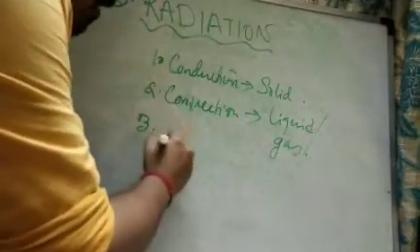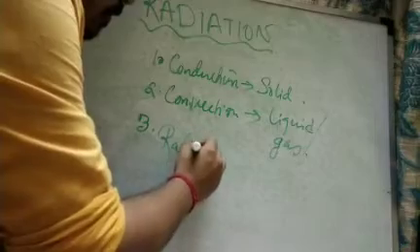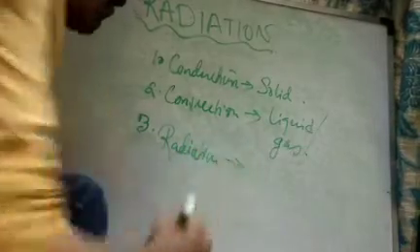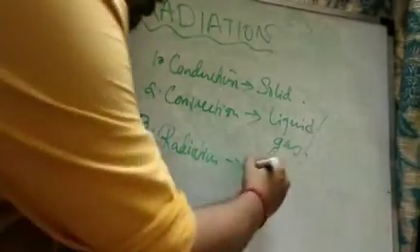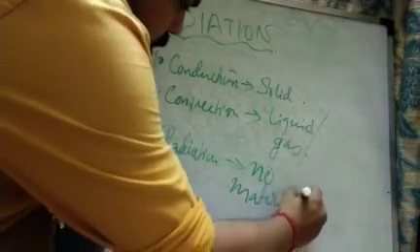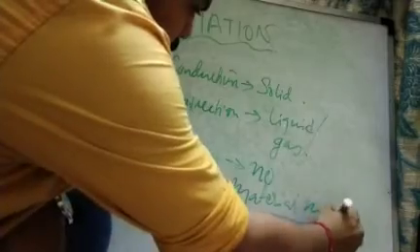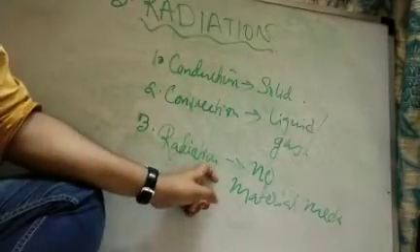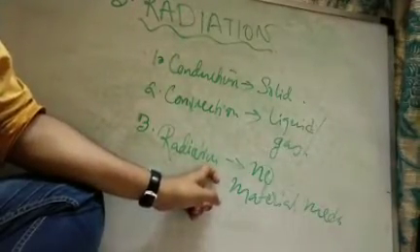Number 3, radiation. If there is no material medium at all, then heat travels by the process of radiation.